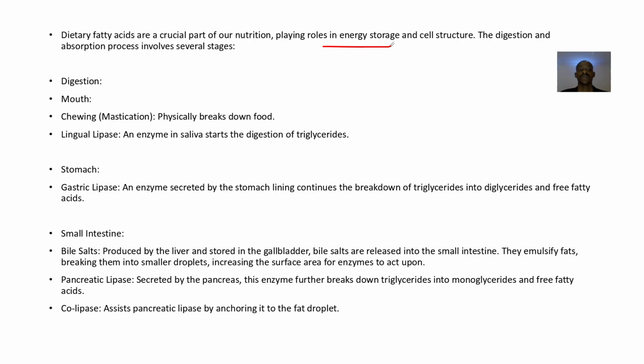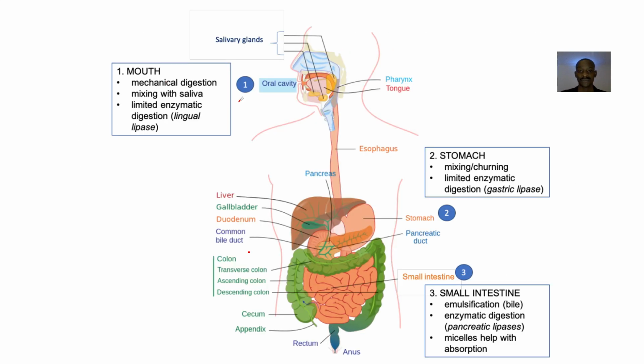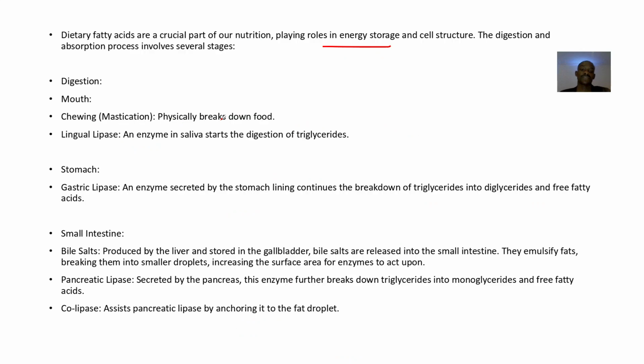All right. So the digestion actually begins in the mouth, okay, oral cavity and down, right? So let's just talk about it. So this image is like a summary. So in the mouth, there's mechanical digestion mixing with saliva, there's lingual lipase. You understand? This image is a summary. So there's mechanical chewing, that's mastication. There's lingual lipase, right? So use an enzyme in the saliva to start the digestion of triglycerides.